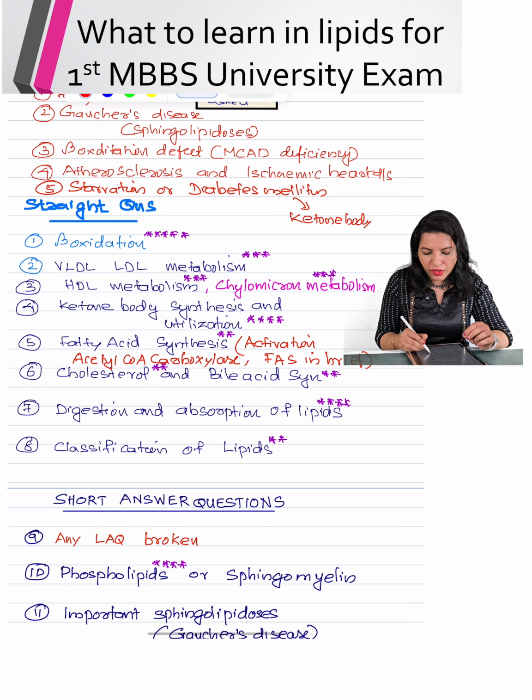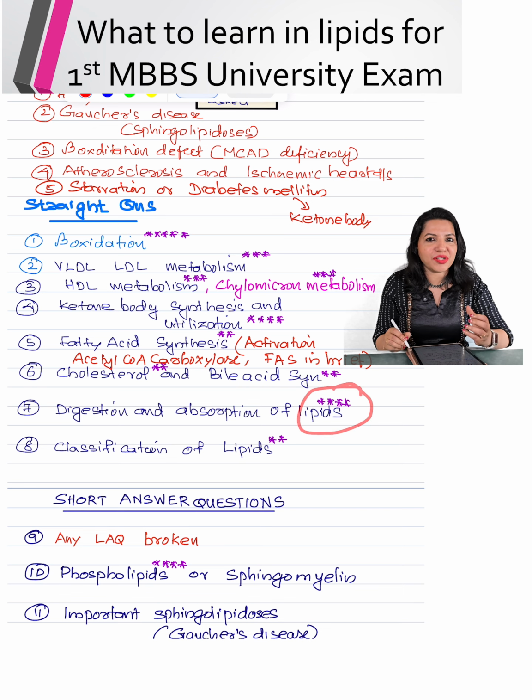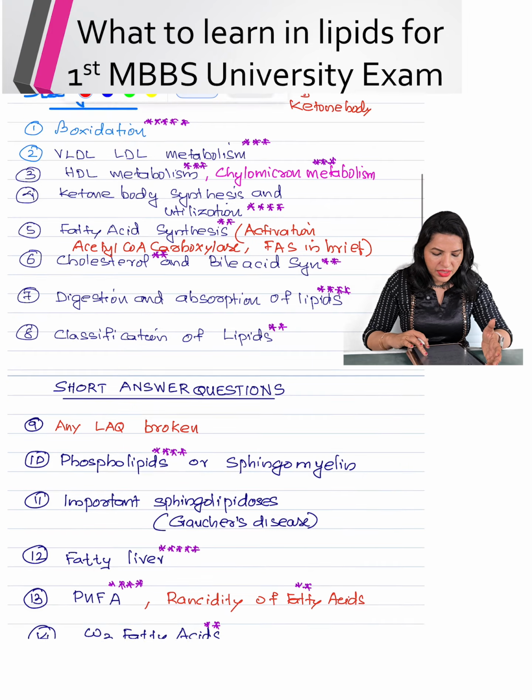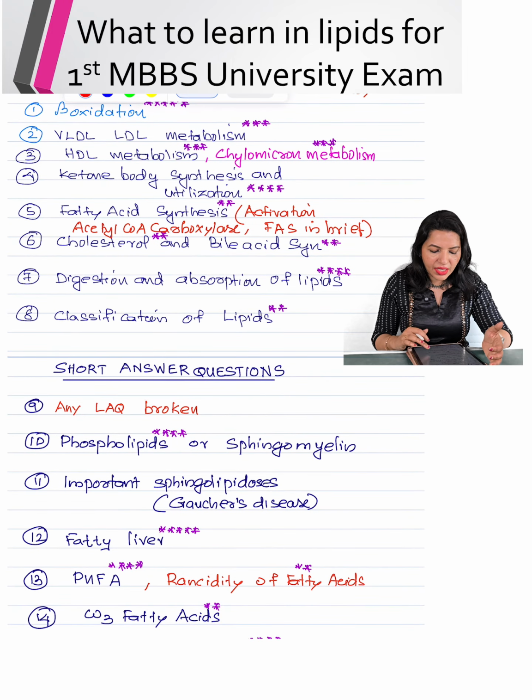Digestion and absorption of lipids is a 4 star topic. Children, please don't leave that topic. It can be asked as an essay question. Then classification of lipids: sometimes you can get simple lipids, complex lipids, which are the types of phospholipids, etc. That can be a question for you. So these are the major straight answer questions.